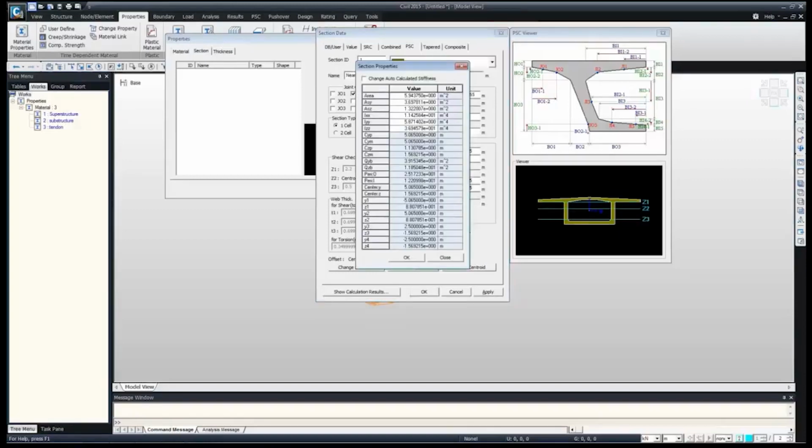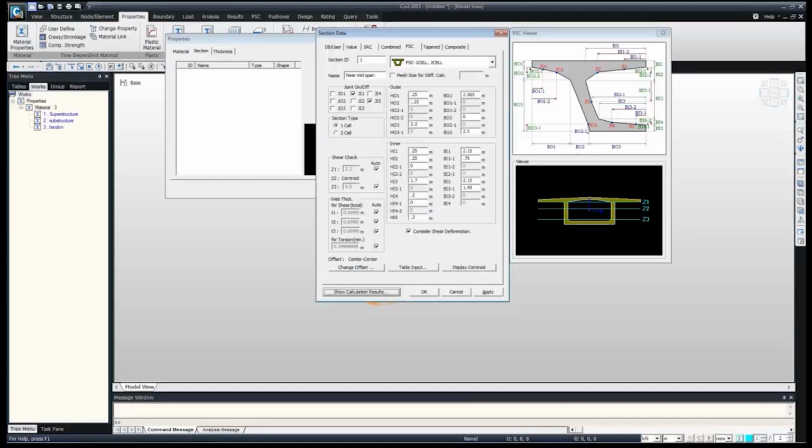So if we click on show calculation results, we can see the results here. It automatically calculates all the stiffness values here, its area, moment, and centroid and everything. Then just OK, and we can click apply. So this is the first section at near mid span, as this is the tapering. So we'll define another section at the internal pier.